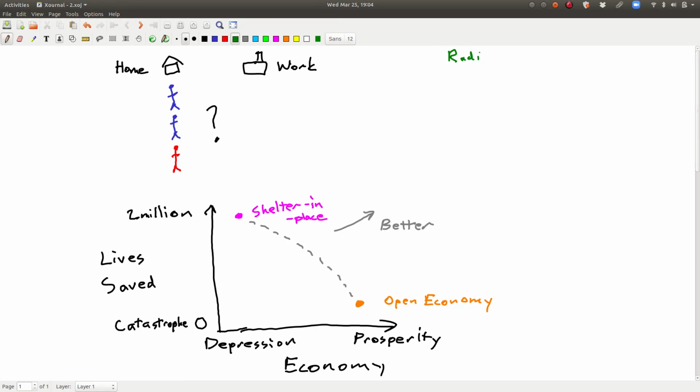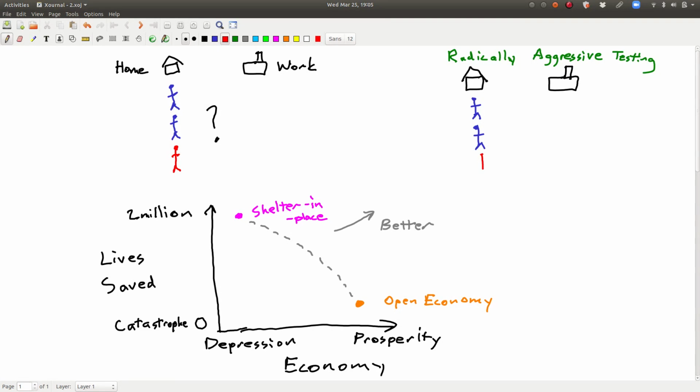The key is radically aggressive testing. I'm not talking about just fixing the shortage of tests we have now. I'm talking about making testing our main weapon in this battle. I'm talking about producing hundreds of millions of tests that are easy, that take 5 minutes of your time and yield results in 45 minutes or an hour. Creating these tests will take a great deal of leadership and coordination, but it seems to be technically possible, and I think the best use of our resources.